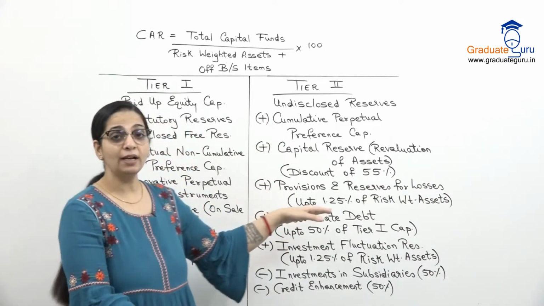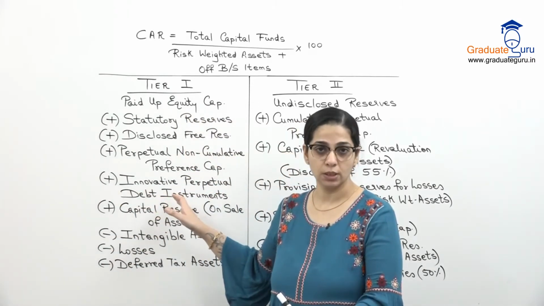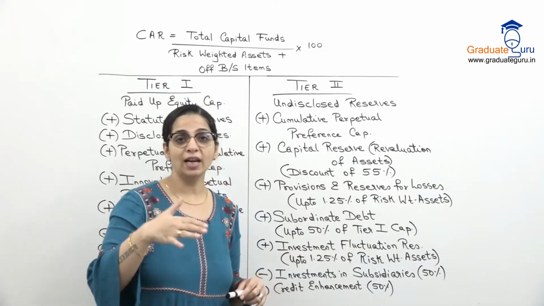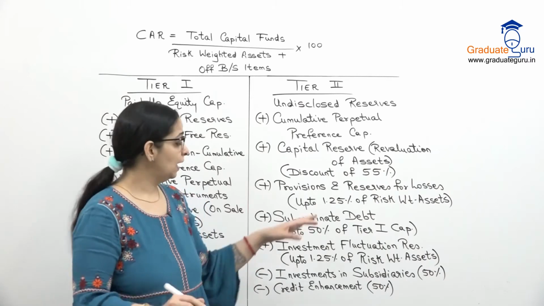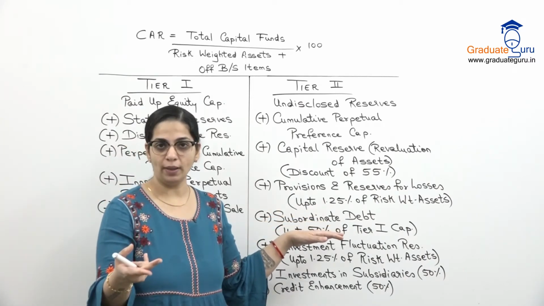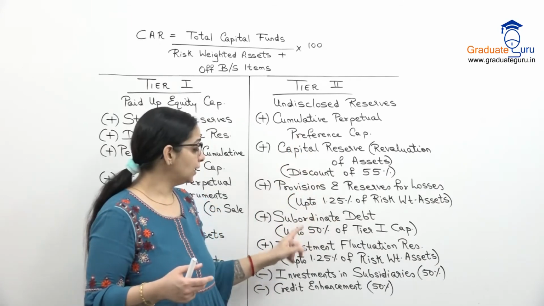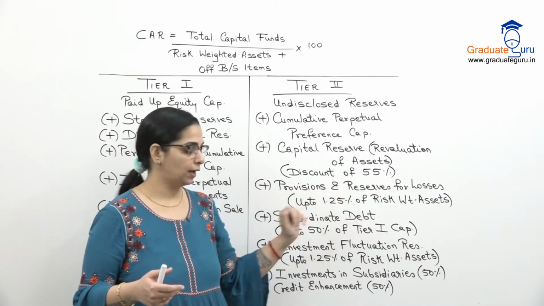Then subordinate debt. यहाँ पर we saw innovative debt instruments. इसके अलावा that is anything lower grade debt instruments जो होते हैं, जो हमारे normal debt instruments होते हैं, they are secondary debt instruments. So वैसे instruments are also allowed to be included here, but up to 50% of tier 1. So ये restriction है again.